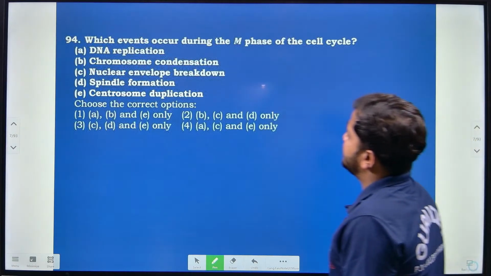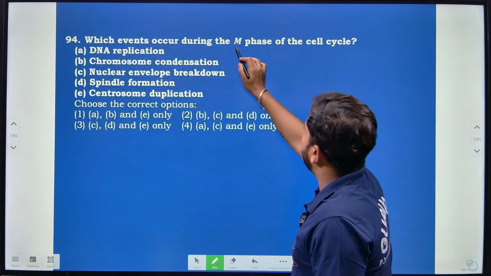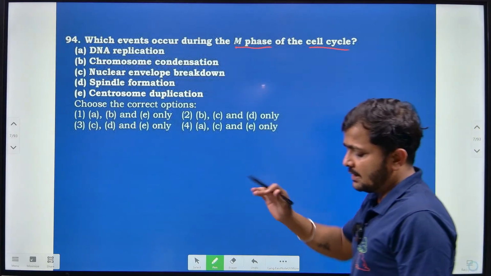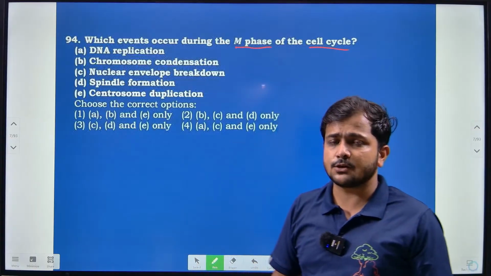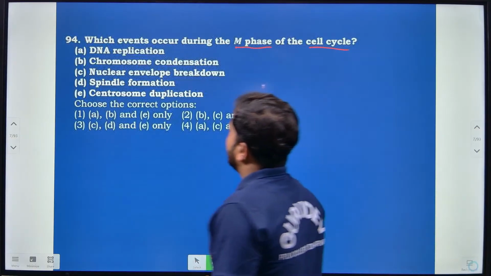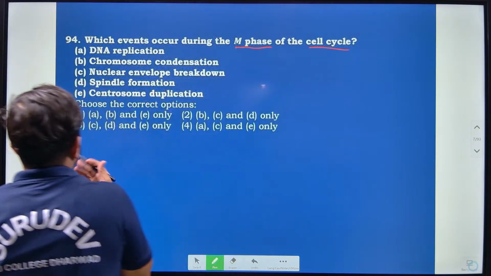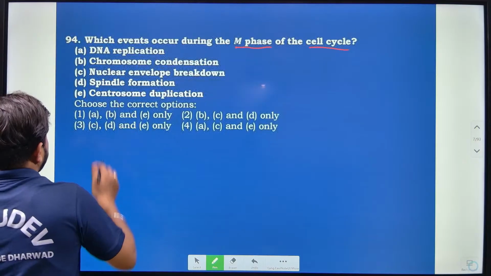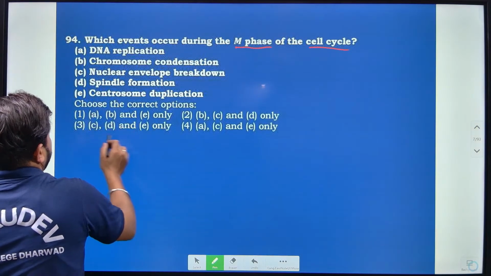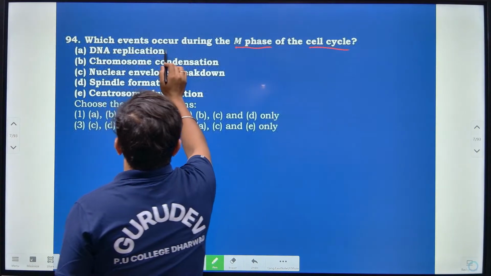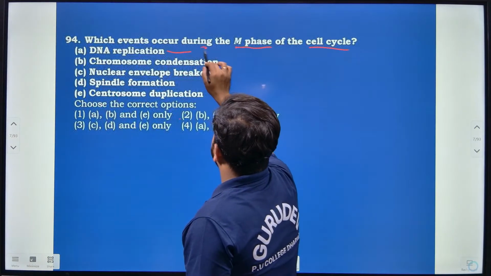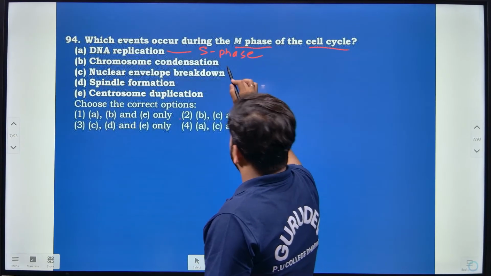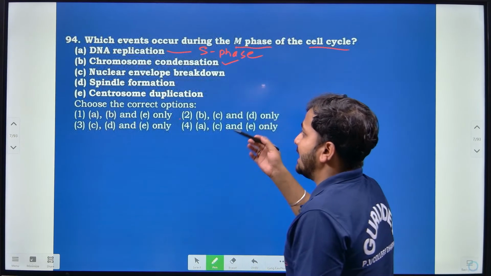Then, which event occurs during the M phase of the cell cycle? M phase means the division phase, or mitotic phase, as we usually call it. With respect to this, DNA replication can't take place in the M phase, because DNA replication takes place in the S phase. Then chromosome condensation, yes, it will take place.